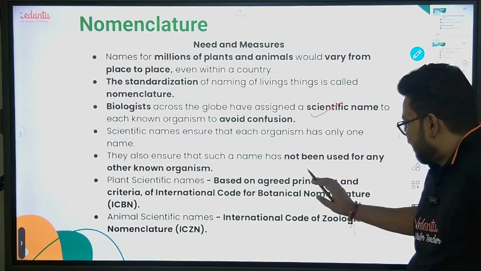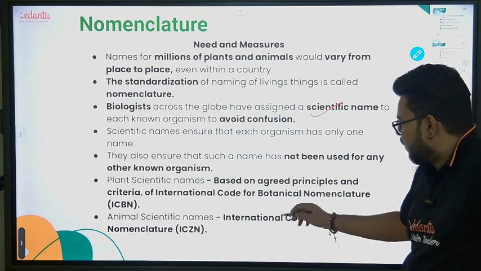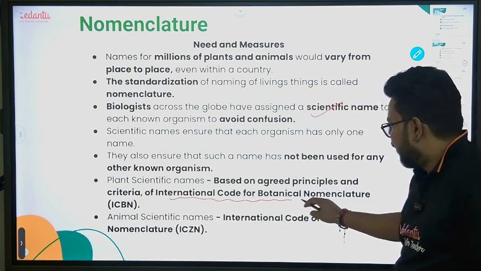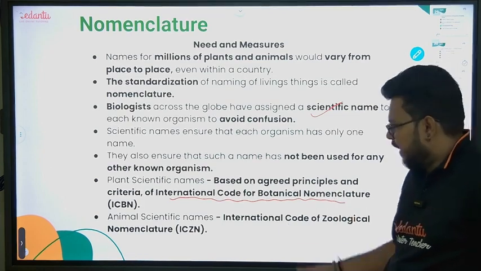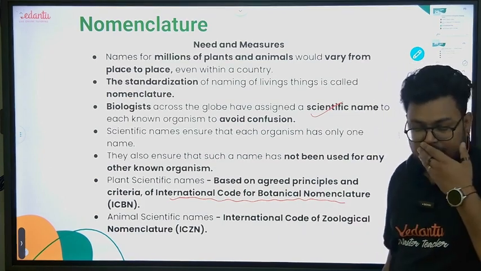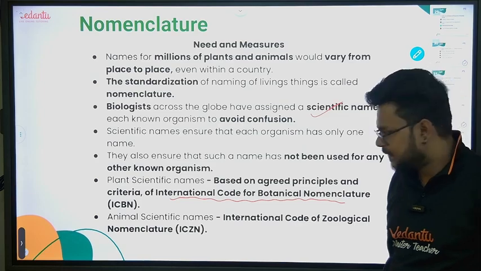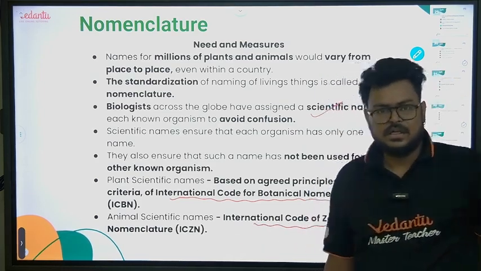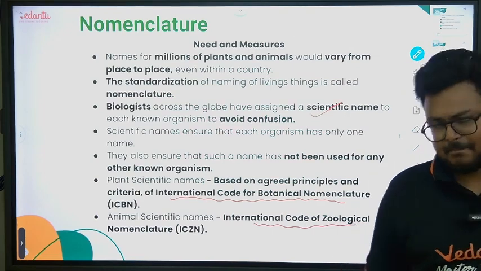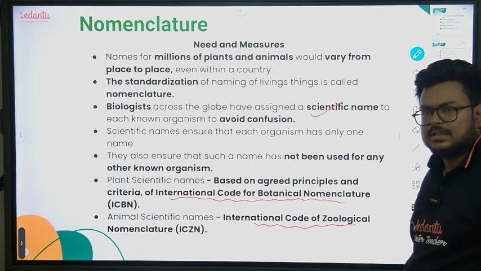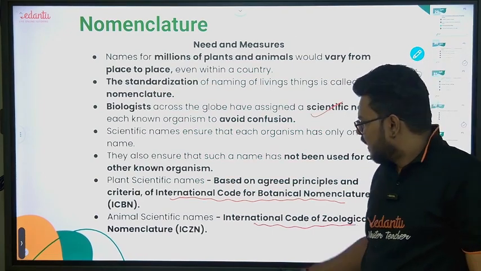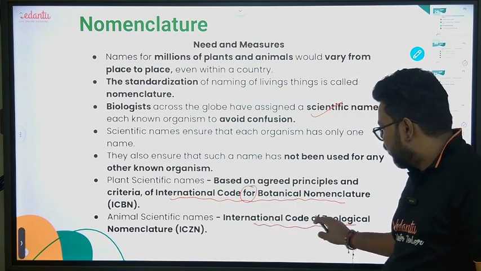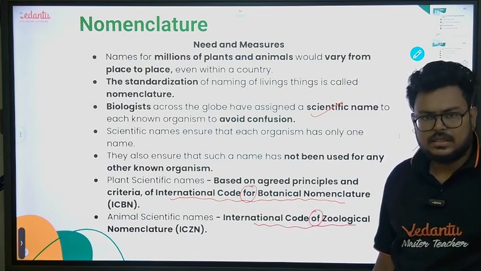What are the basic things? First of all, the organizations. The International Code for Botanical Nomenclature, ICBN, gives names for plants. The International Code of Zoological Nomenclature, ICZN, gives names for animals. This is a very small thing we sometimes ignore.